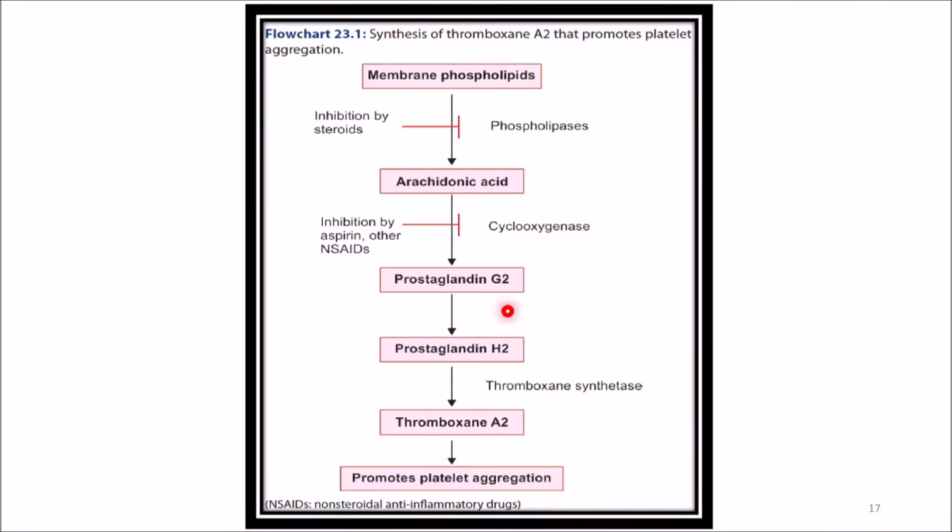You can see prostaglandin G2, prostaglandin H2, and with the help of thromboxane synthase, it converts to thromboxane A2 and promotes platelet aggregation. So here NSAID are painkillers, which usually we use, non-steroidal anti-inflammatory drugs. So cyclooxygenase inhibition by aspirin, other NSAID, phospholipase inhibition by steroids. So you can see here at last the thromboxane A2 is synthesized which can promote platelet aggregation.